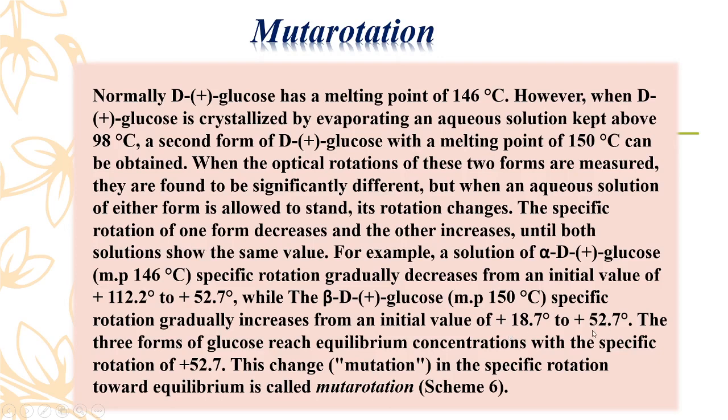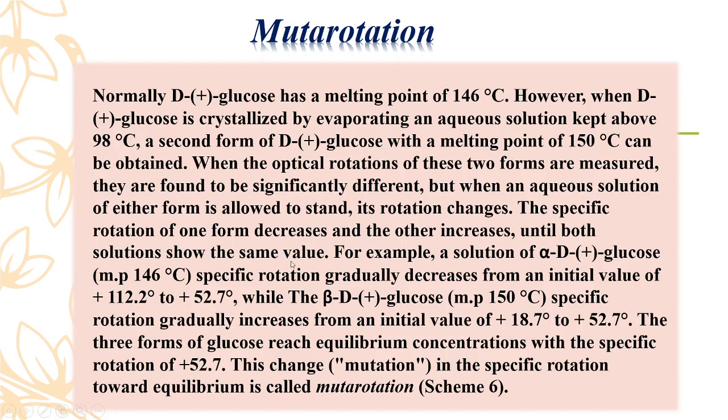That is 52.7, and if we take a solution of alpha glucose plus beta glucose plus water, it also shows an optical rotation of 52.7.